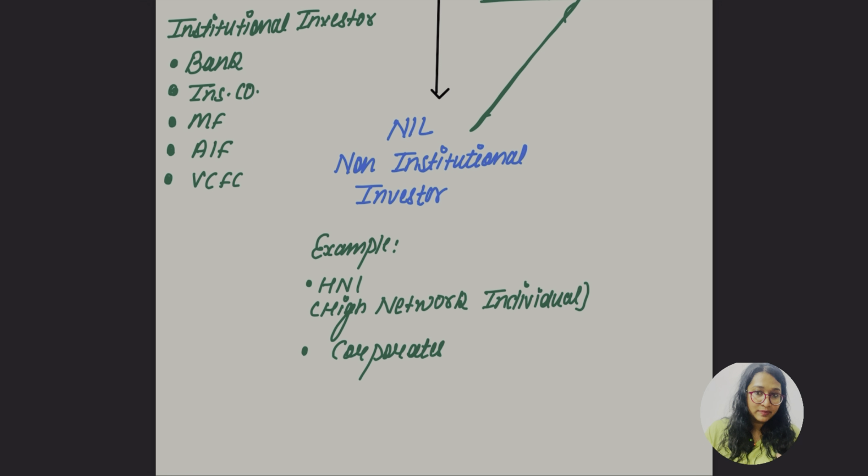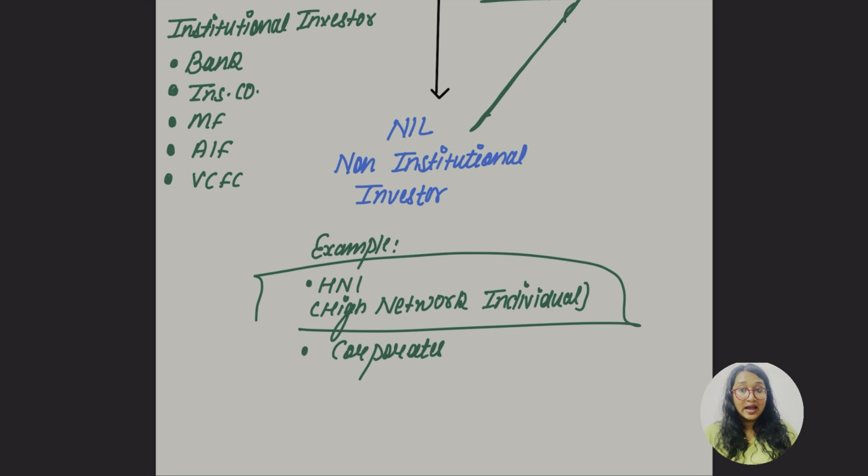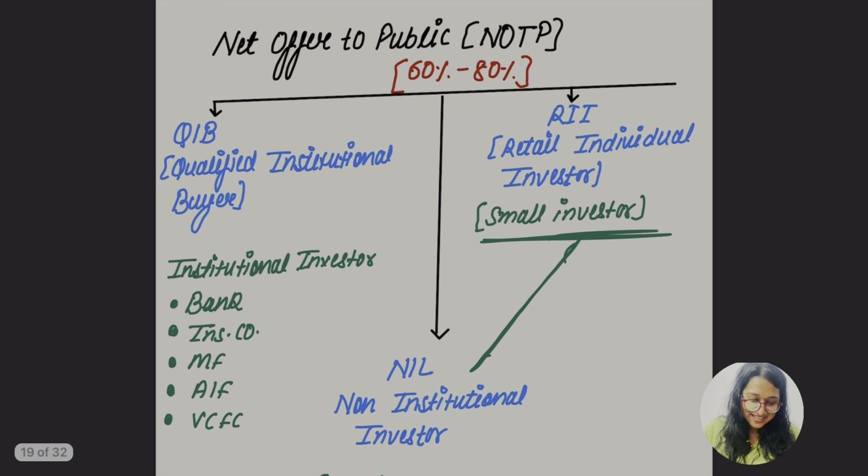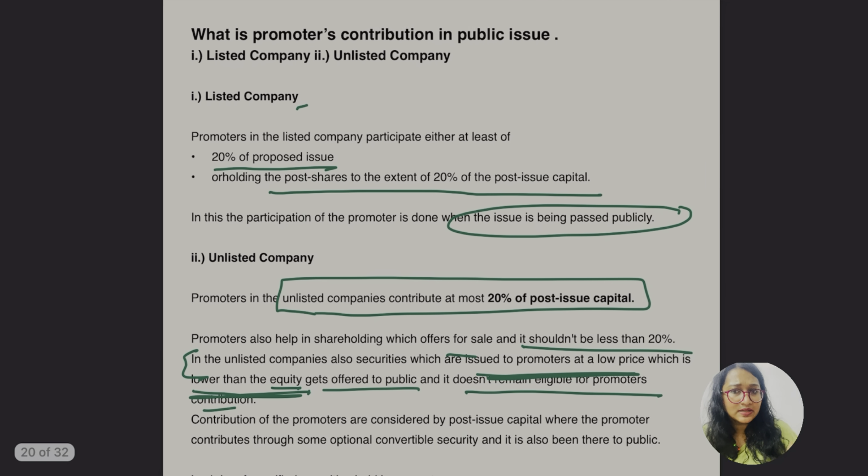The big people, they can actually contribute more, which means more than 2 lakh, they have the budget. They will fall under this. Big people, like Adani ji, Ambani ji, Ratan Tata ji, let's take the example. So they will be classified as high net worth individuals and corporates, the big people. So the net offer to the public is to be contributed 60 to 80%.